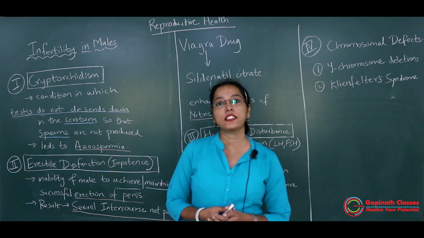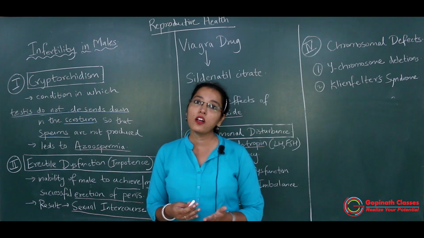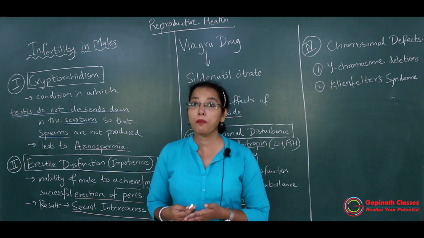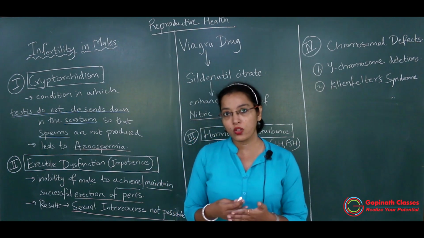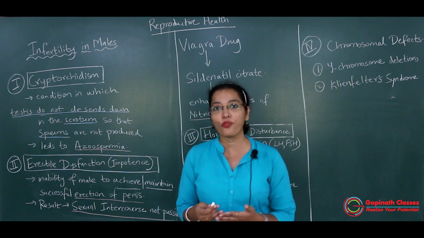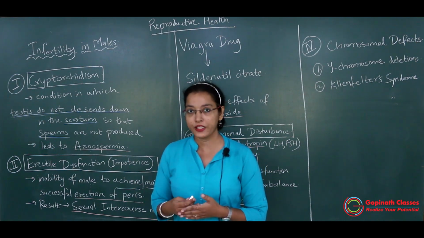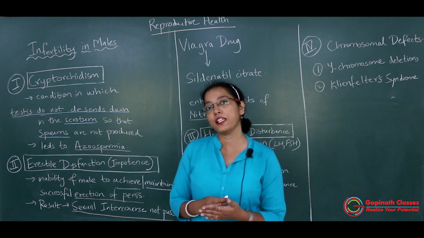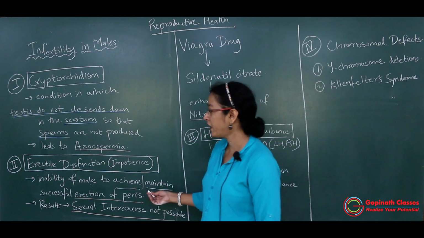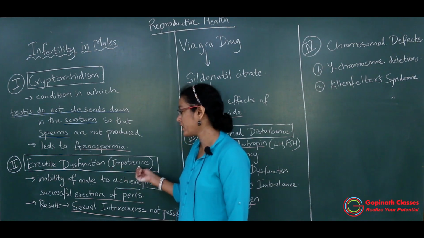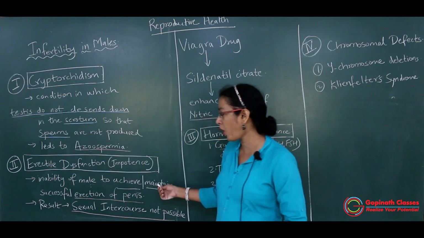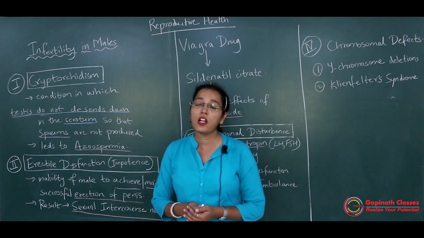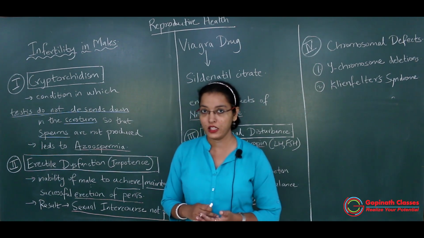Whenever there is sexual intercourse and sexual orgasm occurs in the male, there is erection of the penis. But for proper sexual intercourse and for proper release of the semen in the female reproductive tract, a certain extent of erection of the penis should occur. If there is more impotency, there will be no proper erection of the penis for a longer time. So this will result in infertility in males.